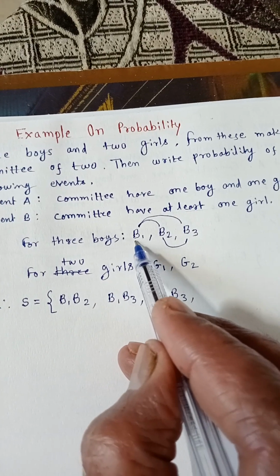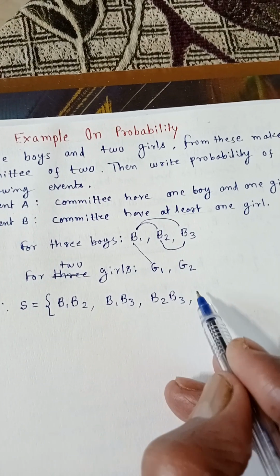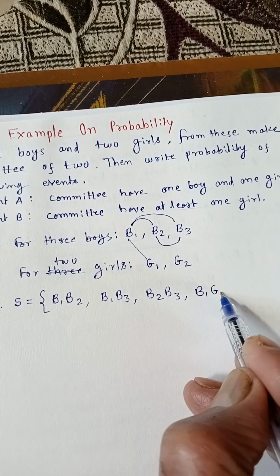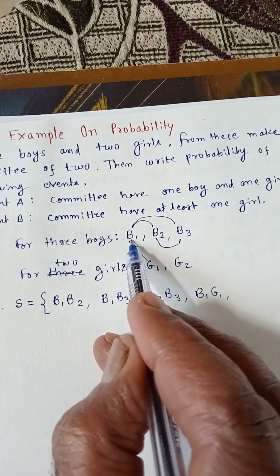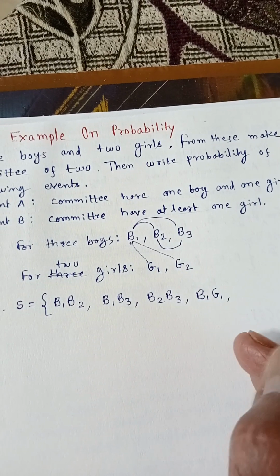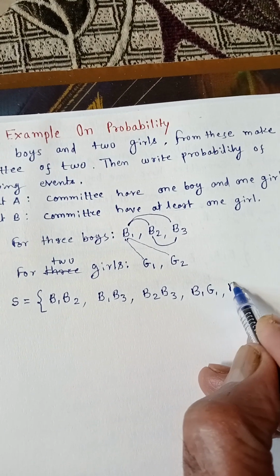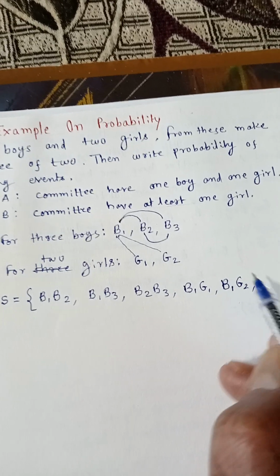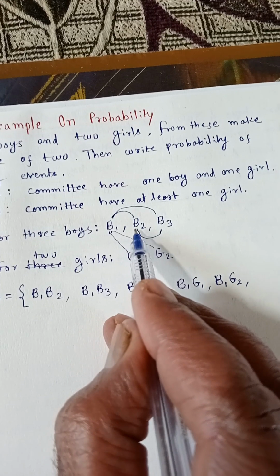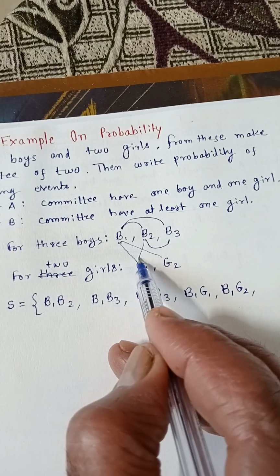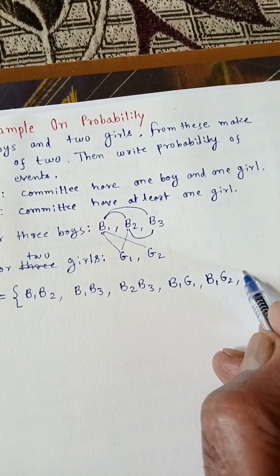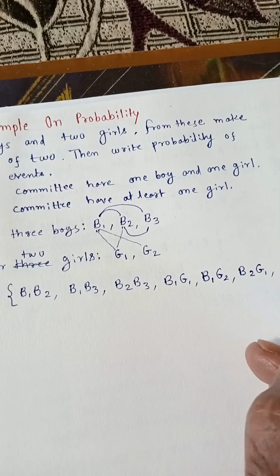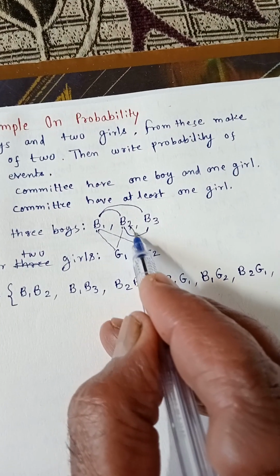Fourth is B1, G1. Fifth is B1, G2. Sixth, B2, G1. Seventh, B2, G2.